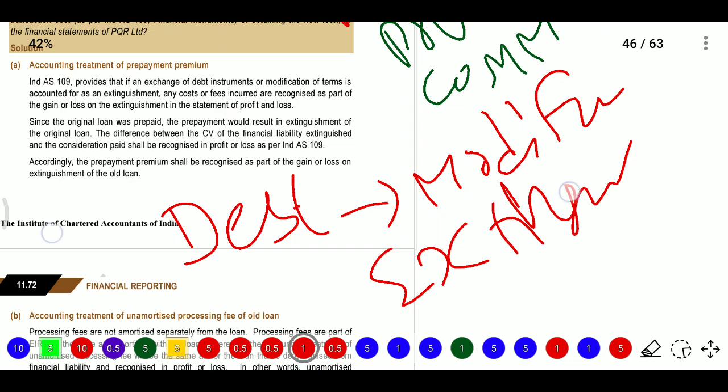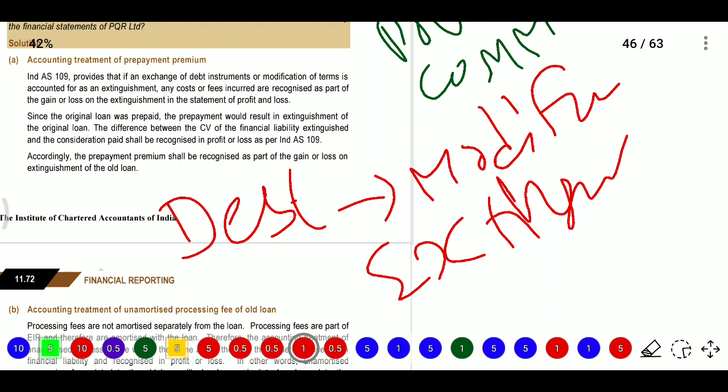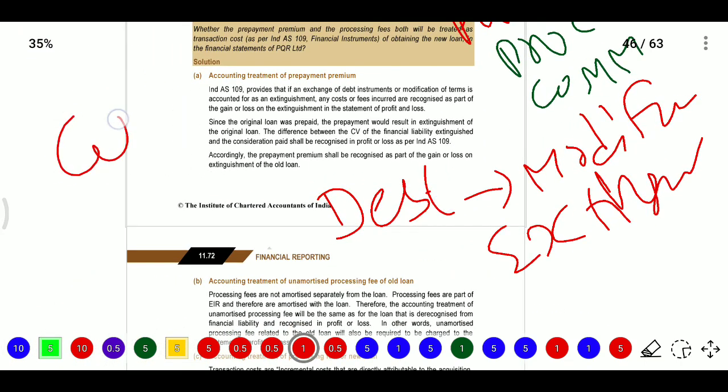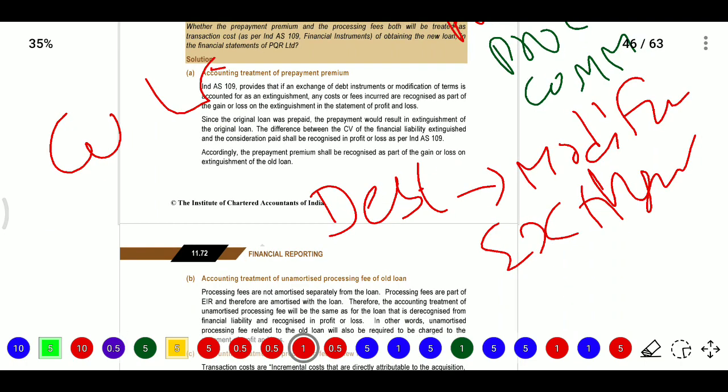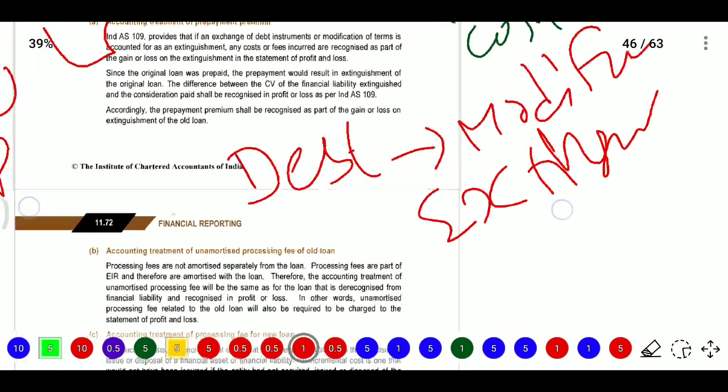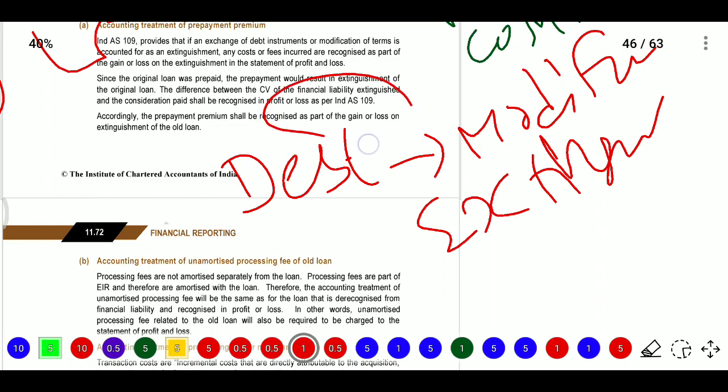Since the original loan was prepaid, the prepayment would result in extinguishment of the original loan. Then whatever the difference between the carrying value of that financial liability extinguished and the consideration paid shall be recognized in profit and loss account as per Ind AS 109. Accordingly, the prepayment premium shall be recognized as part of gain or loss on extinguishment of the old loan.